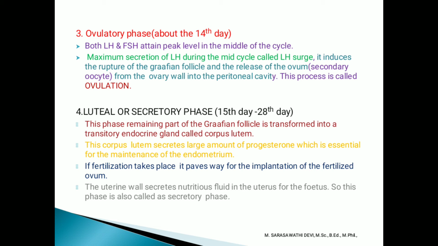The corpus luteum secretes a large amount of progesterone hormone, which is very useful for the maintenance of the endometrium. If fertilization takes place, it is helpful for the implantation of the fertilized ovum. The uterine wall secretes nutrient fluids useful for the fetus. That's why it is called the secretory phase.